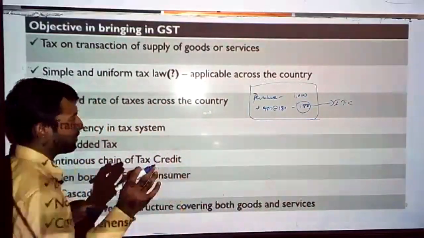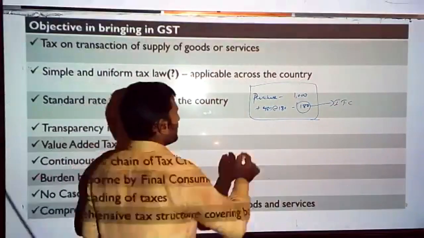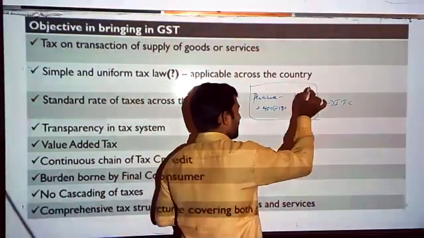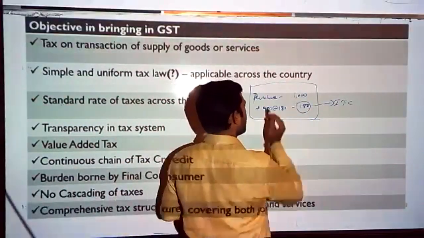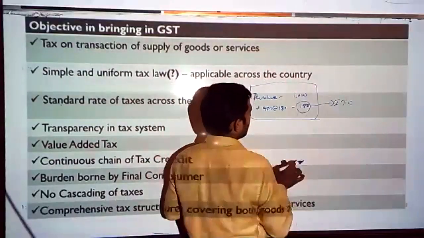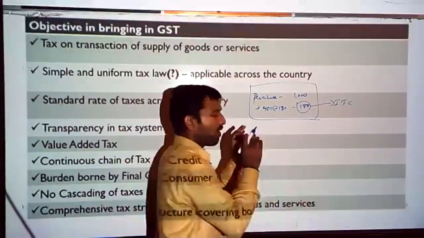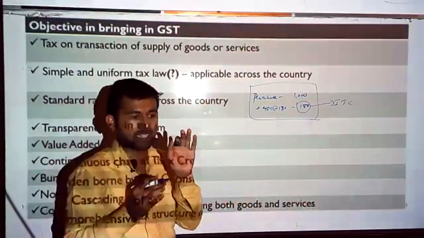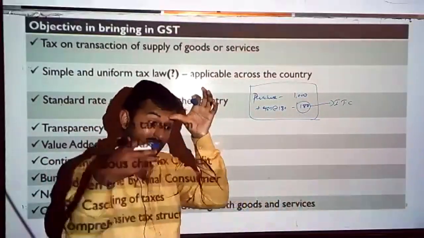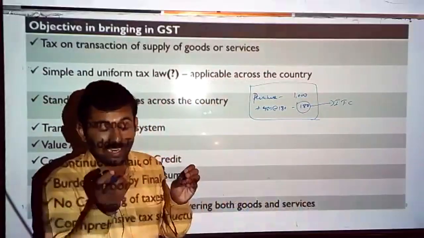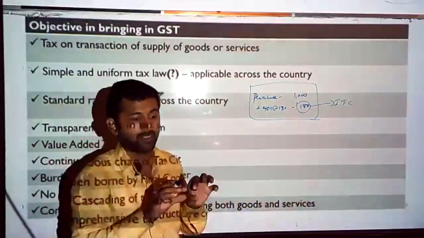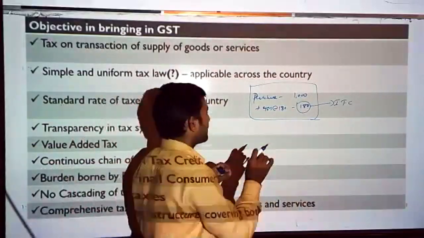We have understood in the previous class. Now all the purchases are my inputs. Whatever tax is paid on the inputs will be called input tax. Whenever I can take the input tax, that is 180 rupees, to offset my outward tax liability, the tax I have to pay on the sale, if I adjust against that tax, then it will become input tax credit.